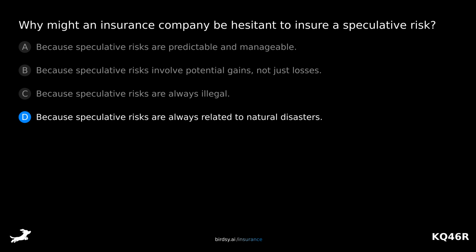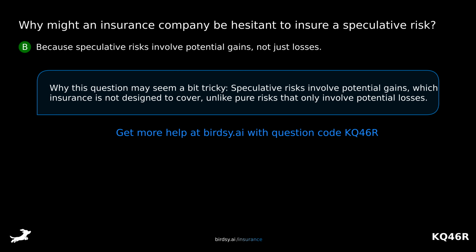Or D, because speculative risks are always related to natural disasters? The answer is B, because speculative risks involve potential gains, not just losses. Why this question may seem a bit tricky: speculative risks involve potential gains, which insurance is not designed to cover, unlike pure risks that only involve potential losses.